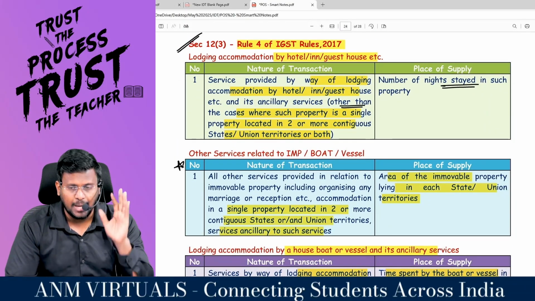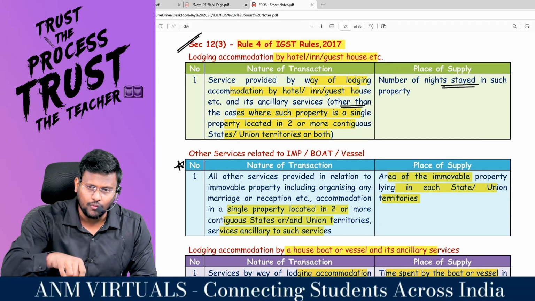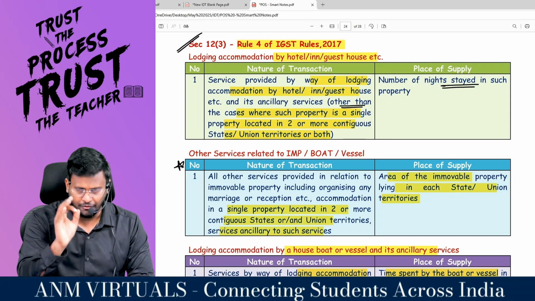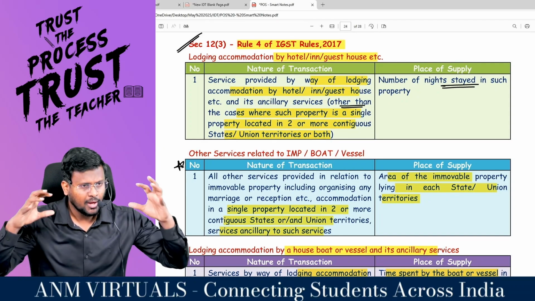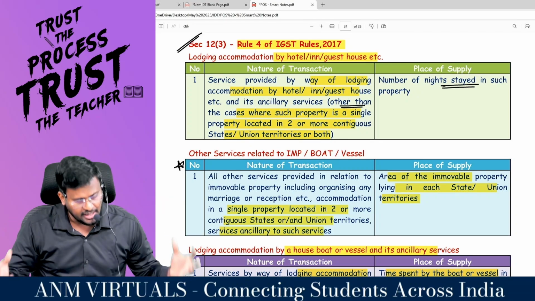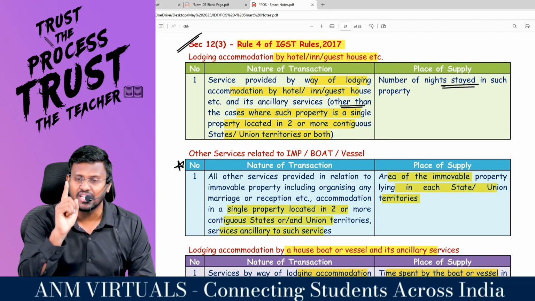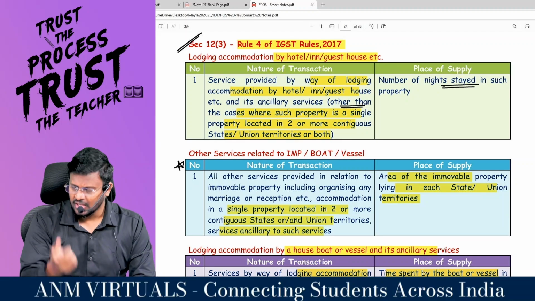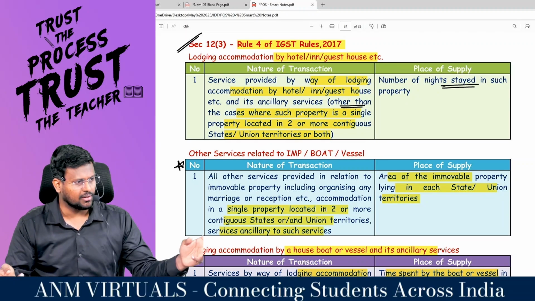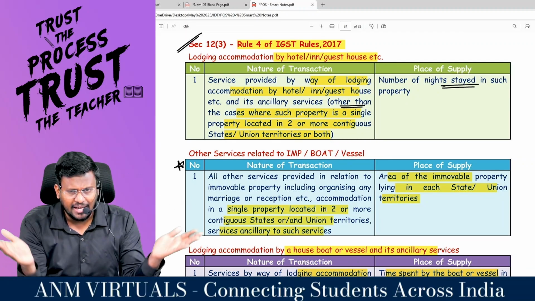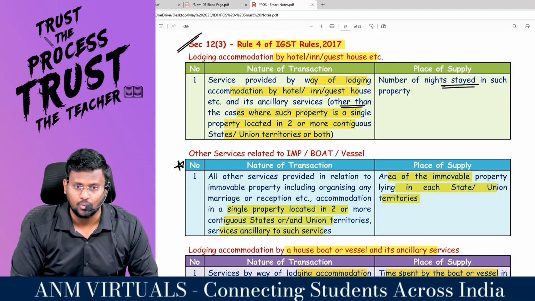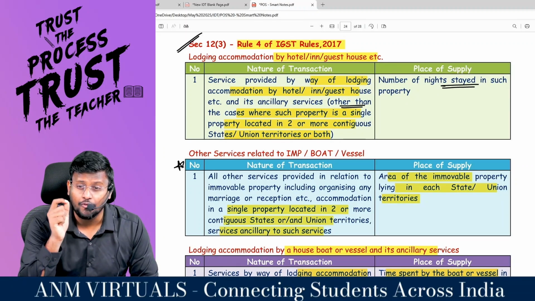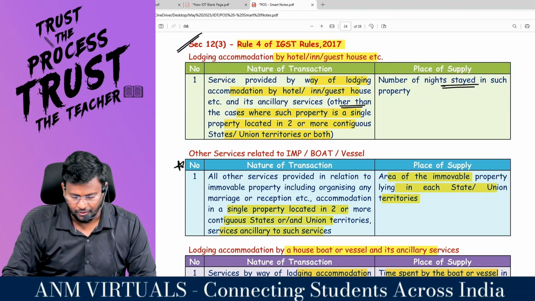Rule number 4 is applicable to 12.3. When this rule 4 will be applicable, you should understand very clearly. This rule will be applicable if there are separate properties located in separate states, but you are booking them for a single consideration. For example, you are going to the Taj website and booking Taj hotels for 2 days in Kerala and 3 days in Tamil Nadu. For the entire booking, they are charging only 50,000, right, sir? So we are supposed to bifurcate the value of supply. It's based upon the number of nights you are staying. They have to bifurcate, right, sir?